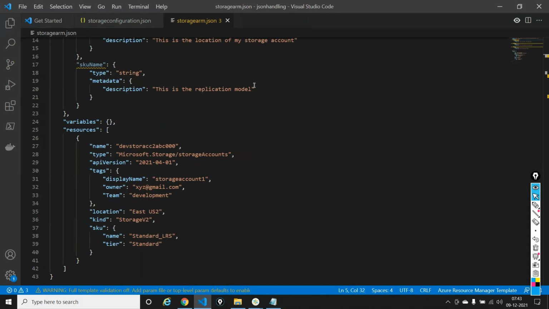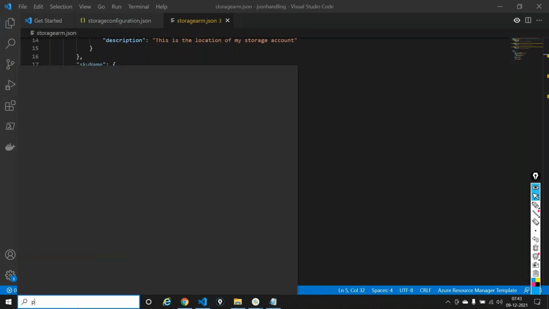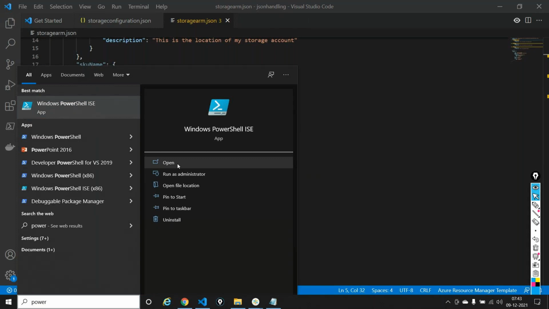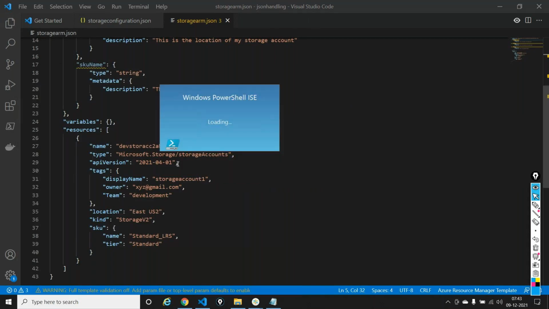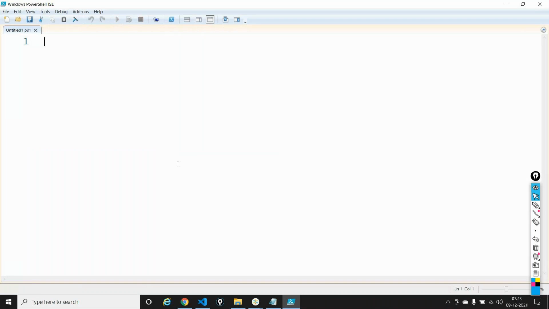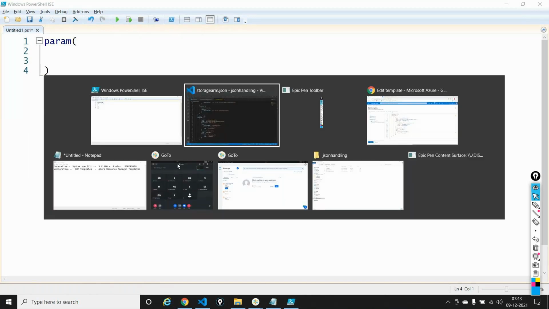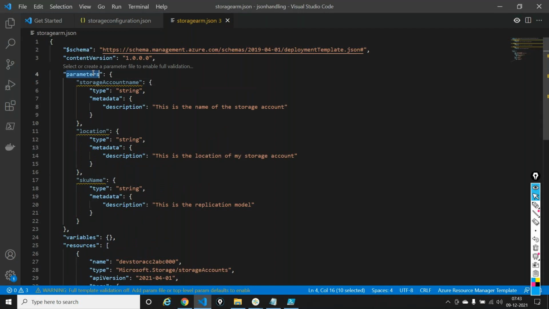It won't change anything because this is like using a param block in PowerShell. So in PowerShell, you use the param block, but you are not passing that parameter to your command. So in PowerShell, what we did is, let me fall back there. How did we declare a param block in PowerShell, guys? Param, I'll say param, open and close parenthesis. This param block is being represented now by something known as parameters in ARM.